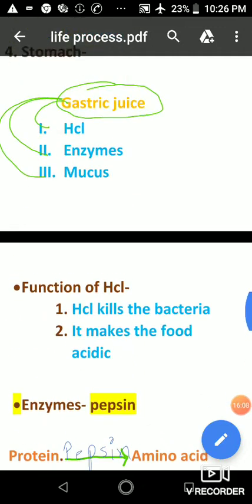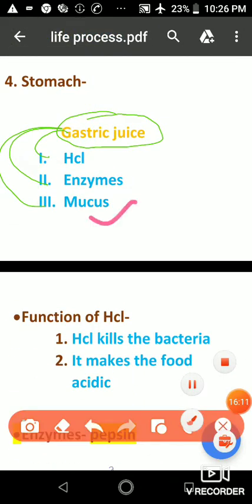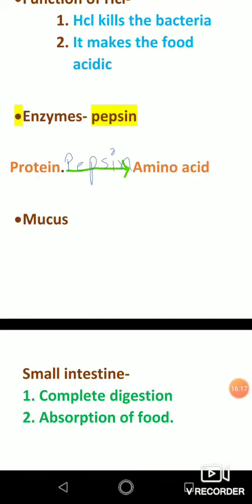Now the third thing present in our gastric juice is mucus. So what about mucus? We know that acids are very dangerous, right? As we know that HCl is present inside our stomach, so it can burn our stomach, it can hurt the inner side of our stomach. But mucus is also present in our stomach, and it protects the inner wall of the stomach from the acid,